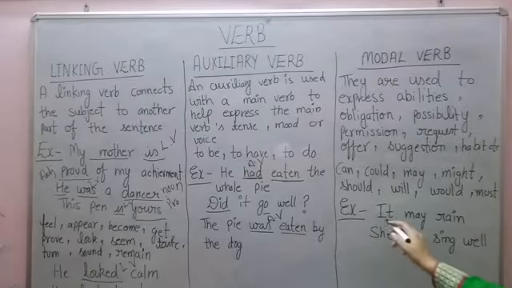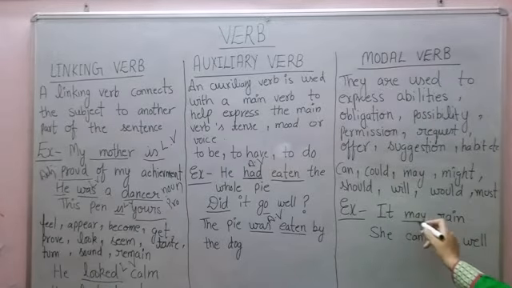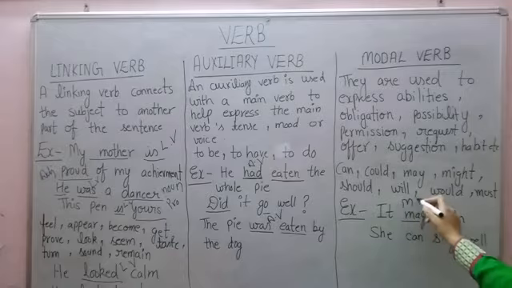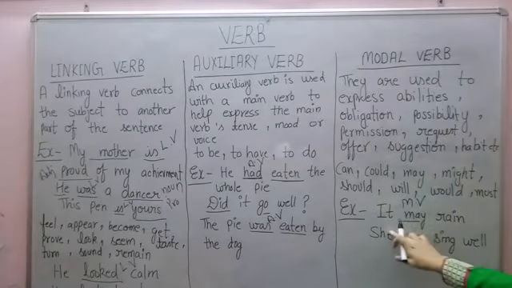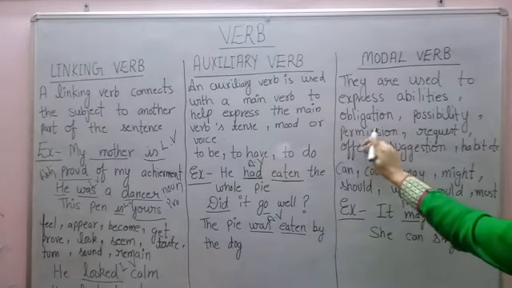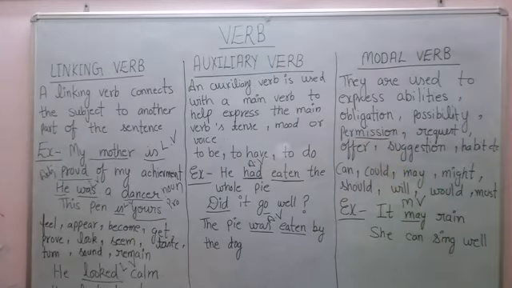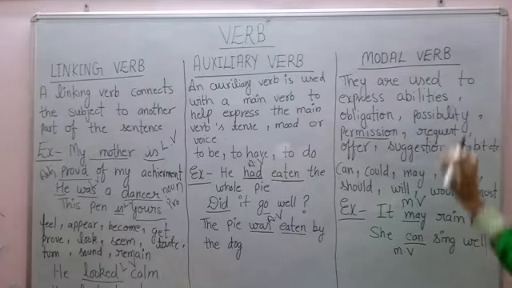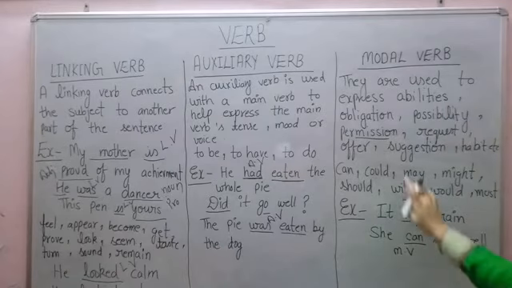For example, it may rain. So here may is a modal verb, and may is showing possibility. It may rain, and may can be used to ask for permission. Next example, she can sing well. Here can is a modal verb, and can is showing ability, and can is also used to ask for permission.